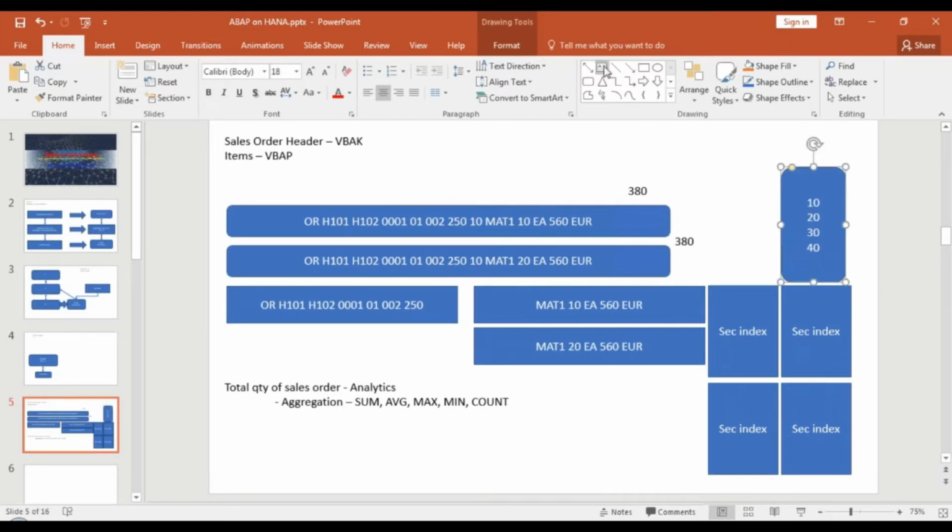So this was a complex architecture which you have in your traditional ERP system, which would lead to an overhead on the system. This is an aggregate table on which you fire a query to calculate the total quantity sold for a particular product. So this was your traditional architecture with your conventional database system.